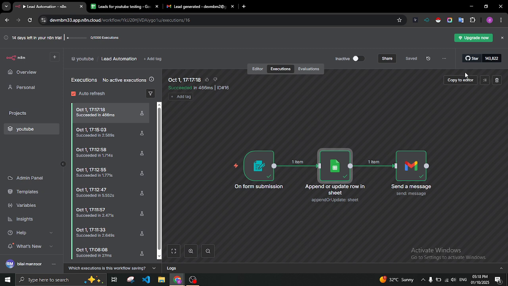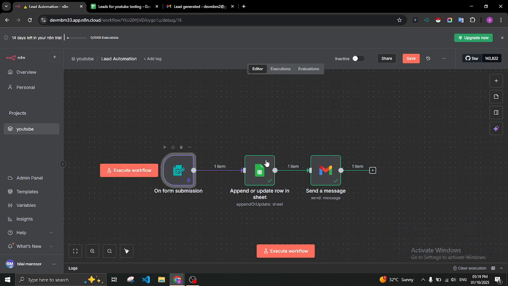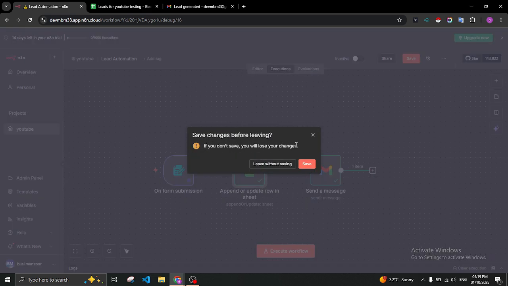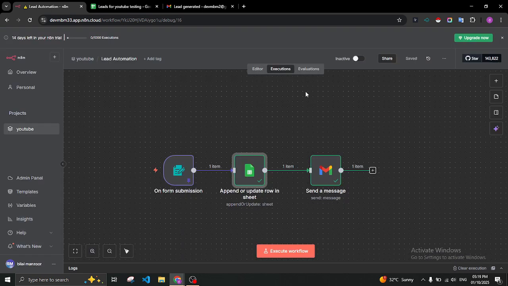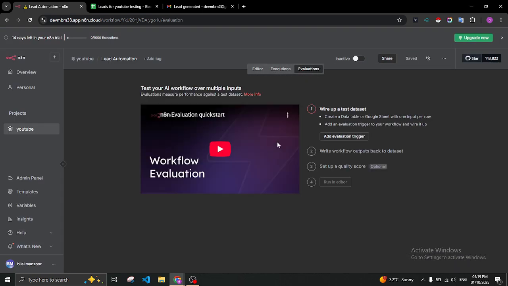If we want to edit, we click on copy to editor, and it will come back here with pin data in the trigger node, and we will use that if we need. And here is the evaluation section. For the evaluation section, here's a quick tutorial. You can review this for evaluation.